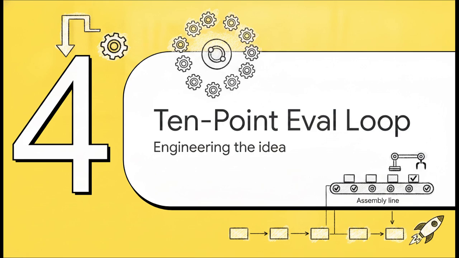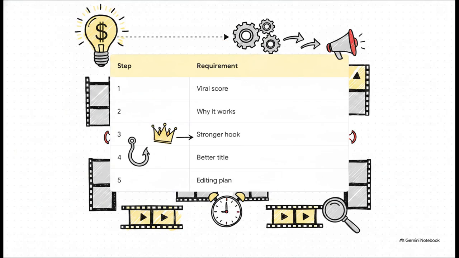Section 4. The 10-point evaluation loop. Engineering the perfect video idea. So the crucial point is, to ensure the AI actually delivers all of this consistently, it uses a highly rigid mechanical framework. The prompt outlines a very specific evaluation loop that the AI must follow every single time the creator submits a new video idea. This removes all spontaneity and replaces it with a literal assembly line of viral engineering.